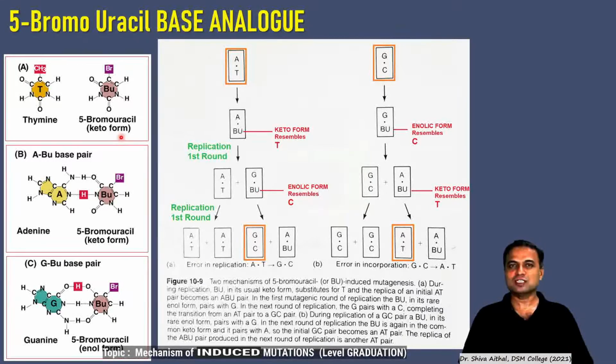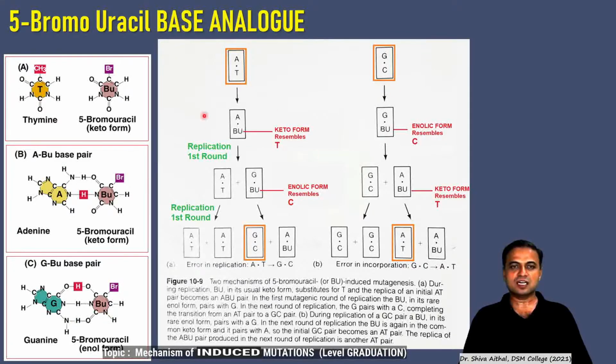Just like that, 5-bromouracil is a personality disorder, a psychopath we can say, which introduces mutations in the DNA. You should refrain from using anthropomorphic examples or tone, but that was just for fun. The point here is that 5-bromouracil in its keto form resembles thymine, so it can base pair with adenine. This is the principle of the mechanism of 5-bromouracil. In its enol form, it resembles cytosine, therefore it can pair with guanine.